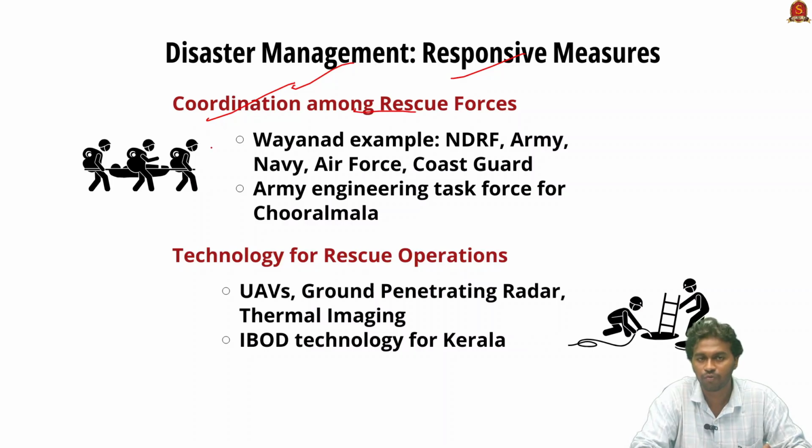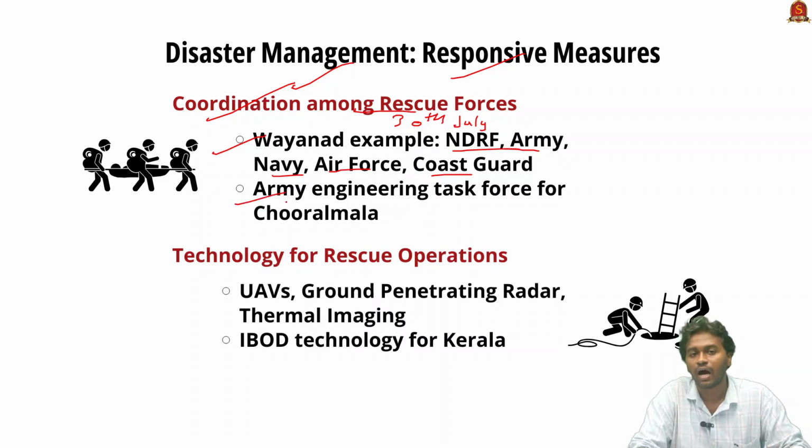For example, in the case of Wayanad, on 13th July, nearly 600 team members of the National Disaster Relief Force were deployed, and soon after that, 15 teams of the Army, Navy, Air Force and Coast Guard were also deployed for the relief measures. And you can see that on August 1st, the Army Engineering Task Force also joined the relief